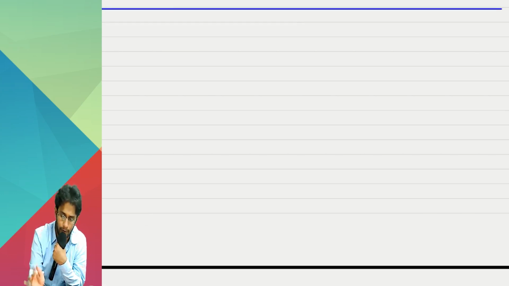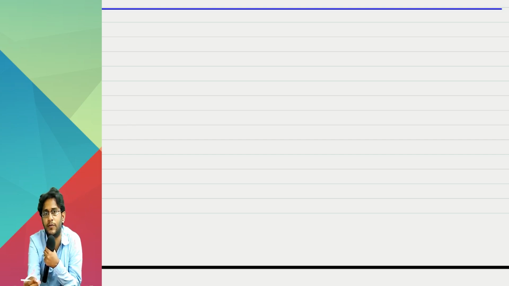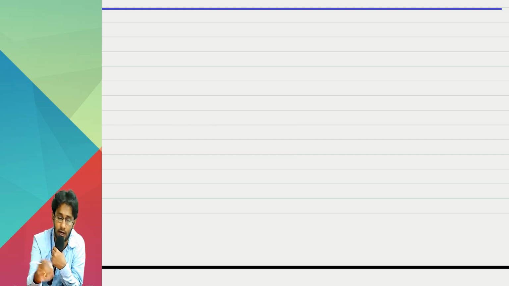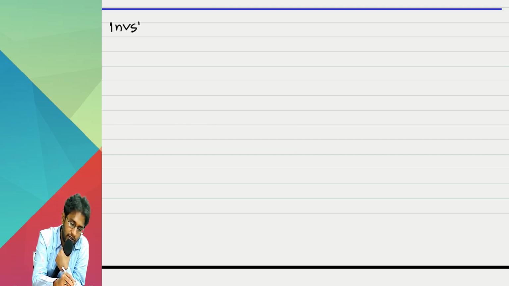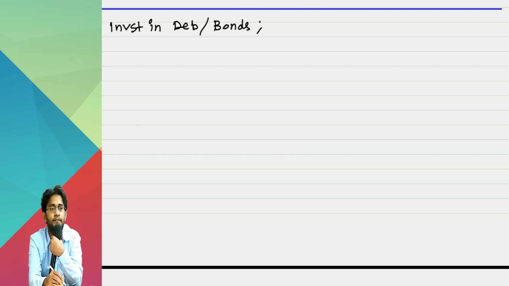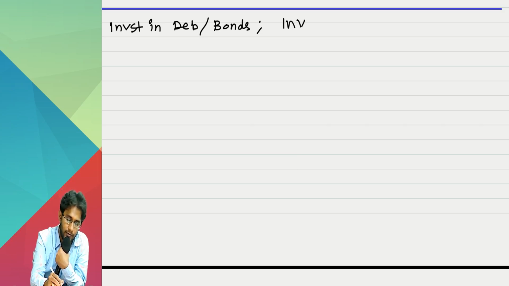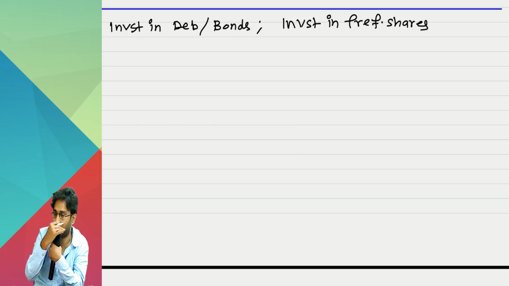Last aspect. Look at this, sir. Other than investment in equity shares, tell me all the financial assets examples. Start. Investment in debentures, okay. Bonds also same thing. Debenture, bond, both are same. Okay. Next. Investment in preference shares. Okay, nice. What else? You tell me every list of financial asset you know, other than equity shares.